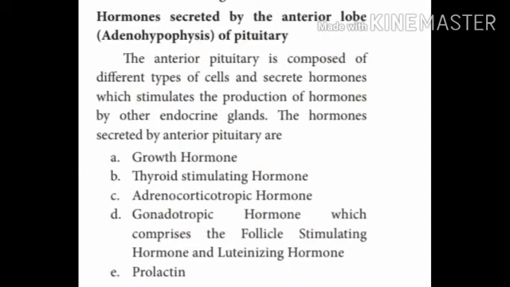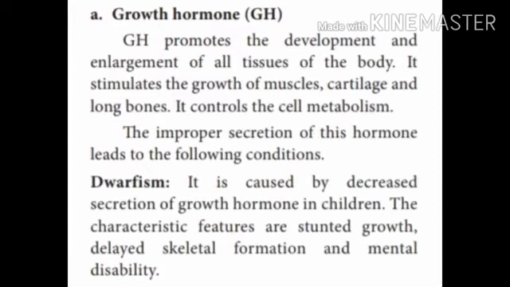The adenohypophysis secretes various hormones called growth hormone, thyroid stimulating hormone, adrenocorticotropic hormone, gonadotrophic hormone, and prolactin. These are the various hormones secreted by the adenohypophysis. Let's start with the growth hormone. Growth hormone stimulates the growth of the muscles, cartilage and long bones. The improper secretion of this hormone leads to dwarfism.